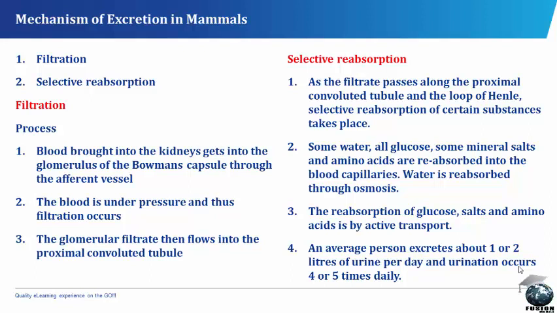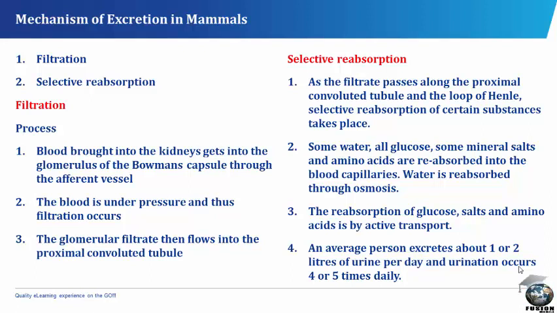This is possible because the blood in the capillaries enveloping the proximal tubule and the part of the loop of Henle comes from the efferent vessel. This blood contains a lot of proteins, which brings about higher osmotic concentration and pressure than the filtrate in the tubule, and so water molecules pass into the capillaries. The reabsorption of glucose, salts, and amino acids is by active transport. During this process, energy is utilized, which is produced by oxidation of glucose by the tubule cells.